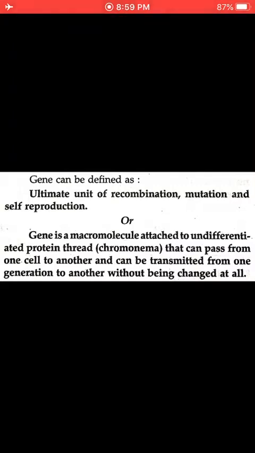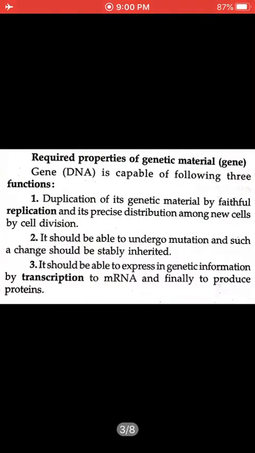Okay. Now, as we all know, the gene is the basic hereditary unit. Now we will go inside that gene. What is that gene made up of? As we are going to study the molecular basis of inheritance, we must go inside it. What basically is this gene made up of on a chemical basis? Before going to this, we must know certain properties of a genetic material. What does genetic material do inside the body or inside the cell?